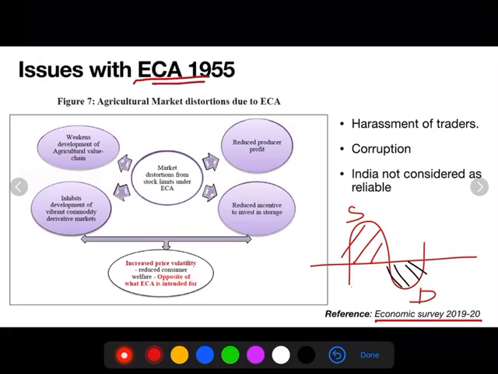That is what is highlighted by the Economic Survey. The Economic Survey says that there is less investment in storage locations in the country. This is majorly because there is a stock limit in the ECA. Because of this stock limit, people are not investing in storage locations.